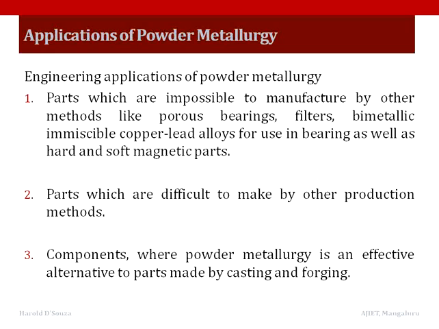Second, the parts which are difficult to make by other production methods, for example, parts made of tungsten and molybdenum, which cannot be made efficiently by any other process. Third, the components where powder metallurgy is an effective alternative to parts made by casting and forging. For example, small gears and connecting rods.